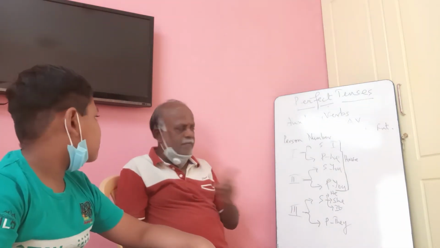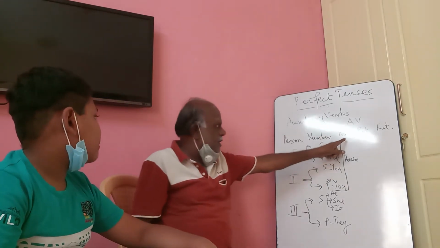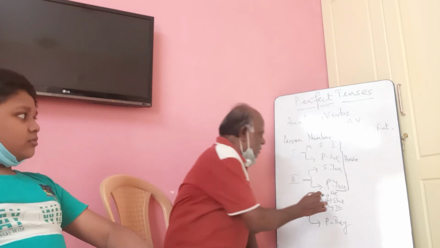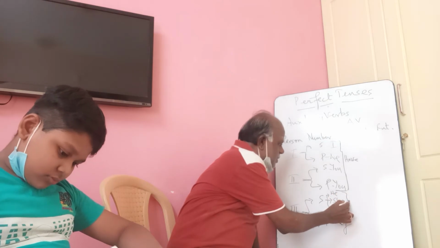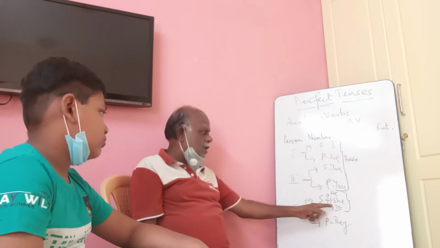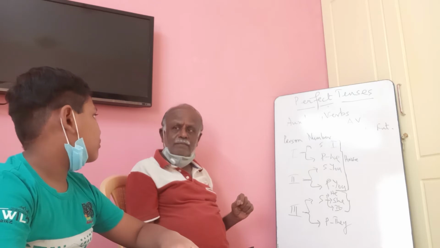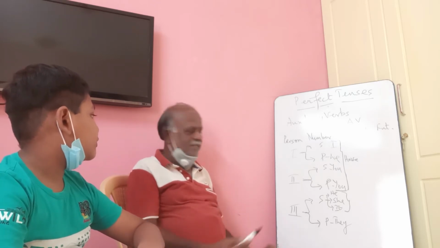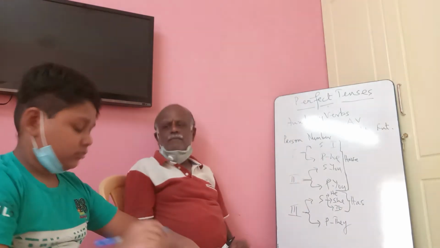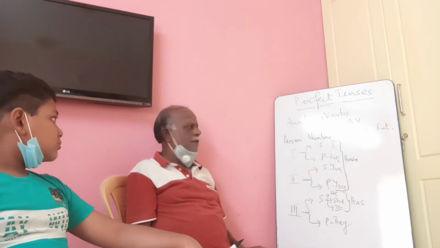Don't forget, have is the auxiliary verb used in present perfect tense. Now, in third person singular, whatever may be the subject, whether it is he or she or it, what is the auxiliary verb form? Has. Correct? You know it already? Now only you are learning.